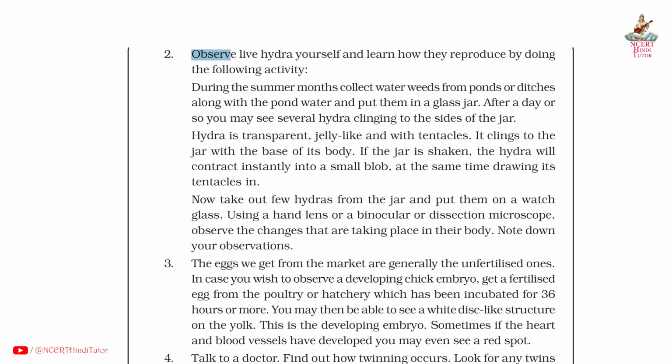Question 2. Observe live hydra yourself and learn how they reproduce by doing the following activity. During the summer months, collect water weeds from ponds or ditches along with the pond water and put them in a glass jar. After a day or so, you may see several hydra clinging to the sides of the jar. Hydra is transparent, jelly-like and with tentacles. It clings to the jar with the base of its body.